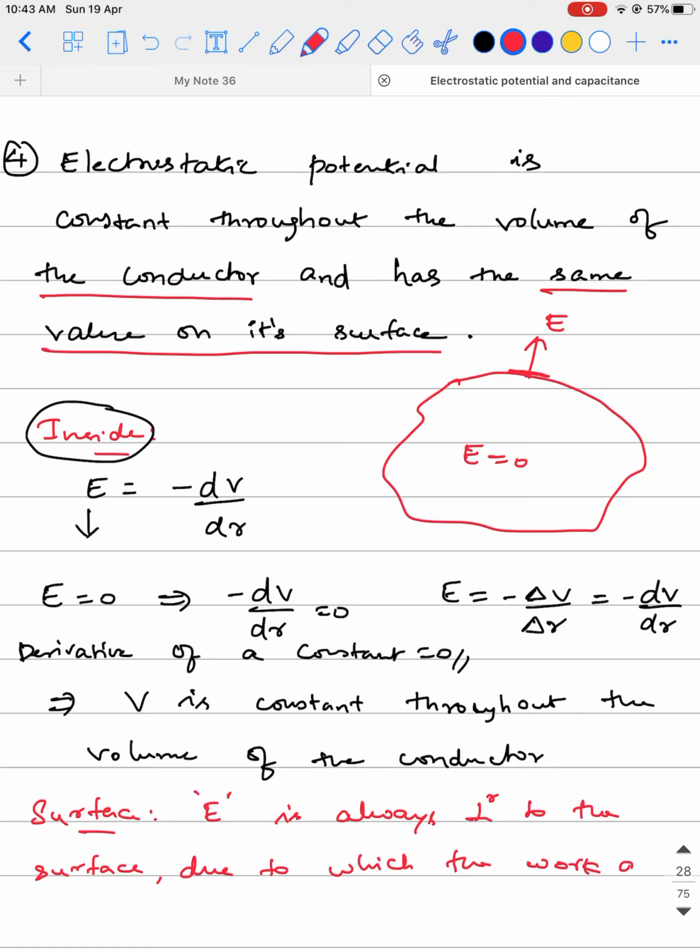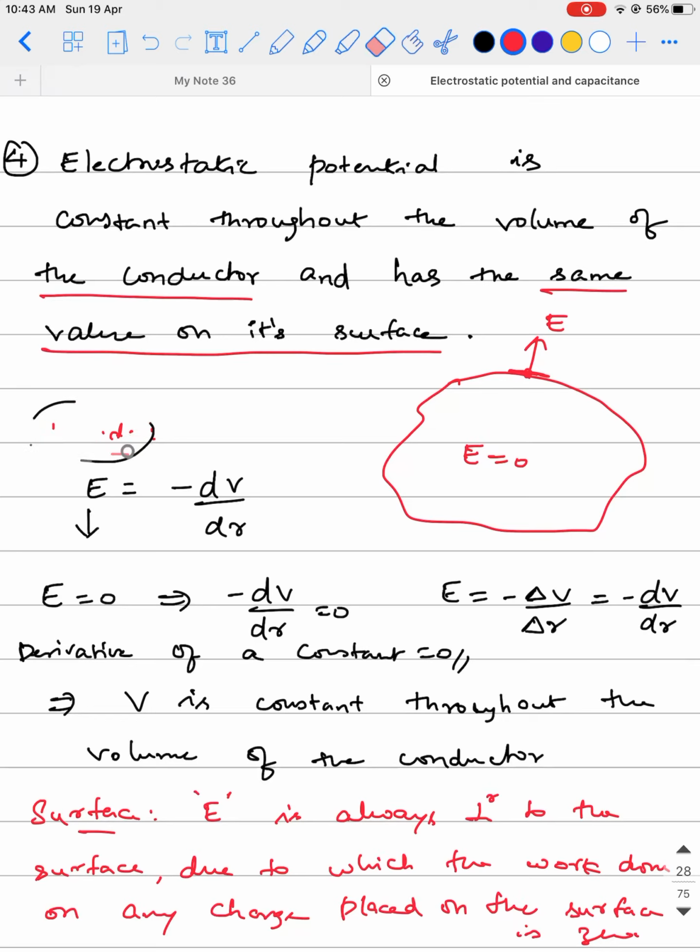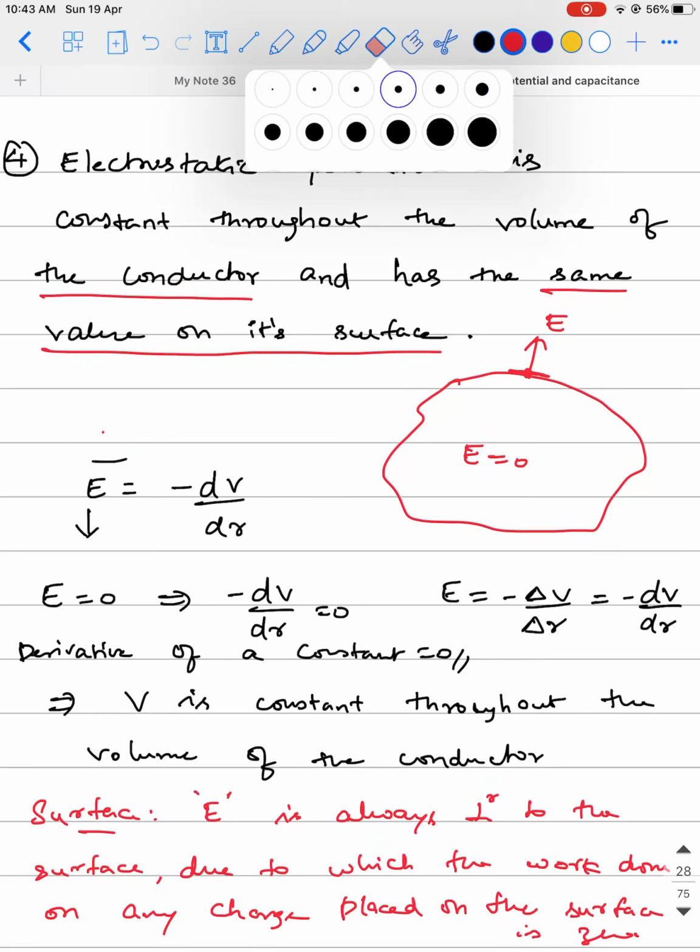the work done on any charge placed on the surface is 0. So when you place any charge on the surface, the work done by the force on the charge on the surface is going to be 0. There is a logic we use to prove that the electric field has to be perpendicular to the surface. Now if this is the case, we know that electrostatic potential